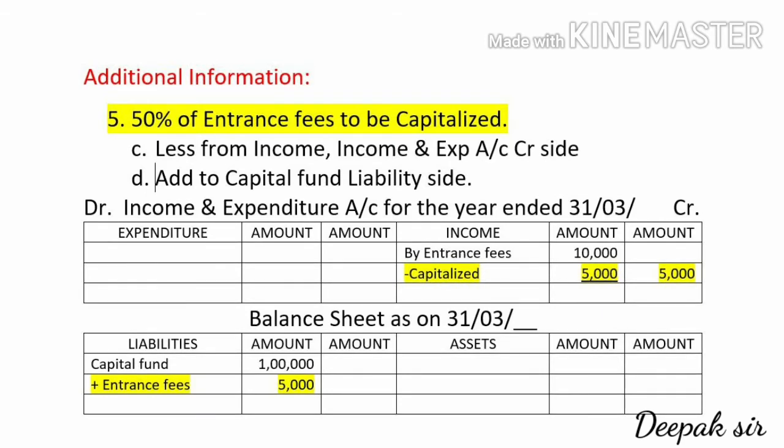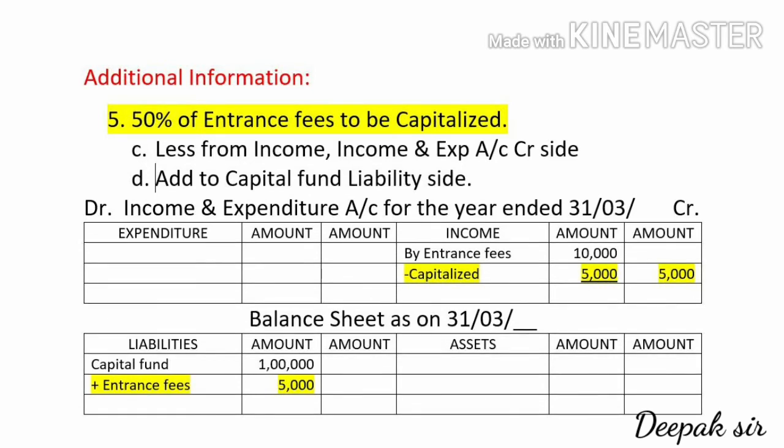Entrance fees is given as 10,000. From this 10,000 we have to capitalize 50% of the amount, so 50% will come to 5,000. We have to deduct 5,000, and the outer column amount will also come to 5,000. The second effect of this will come on the liability side.